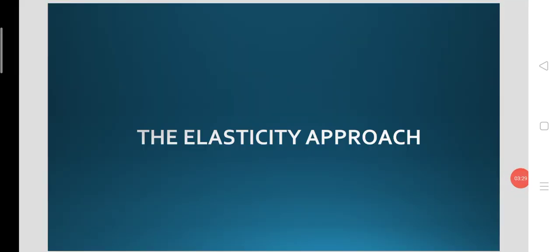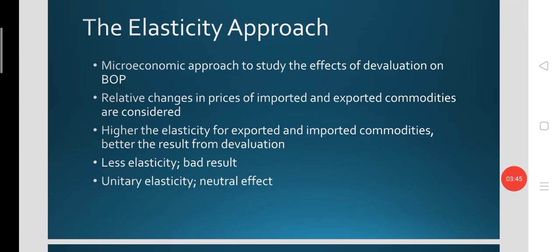So we are going to talk about the elasticity approach. This is the microeconomic approach to find out the effect of devaluation on the balance of payments. Here in this elasticity approach, the relative prices of imported commodities and exported commodities will be considered.